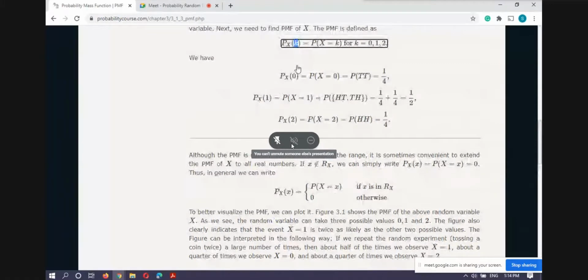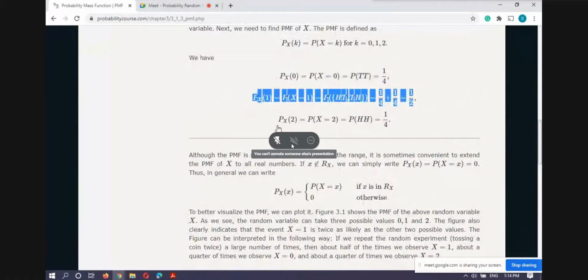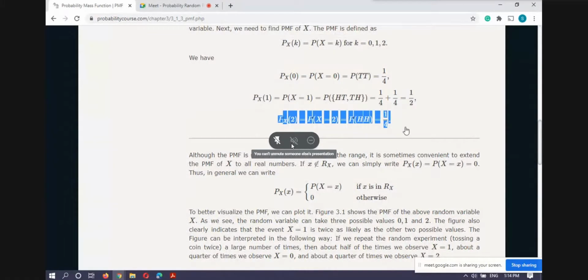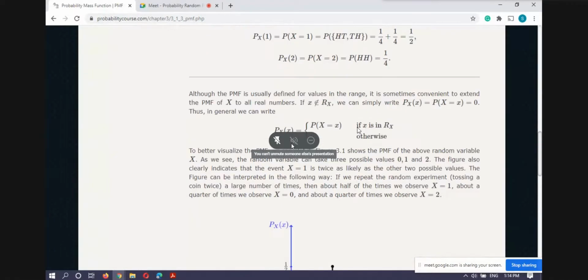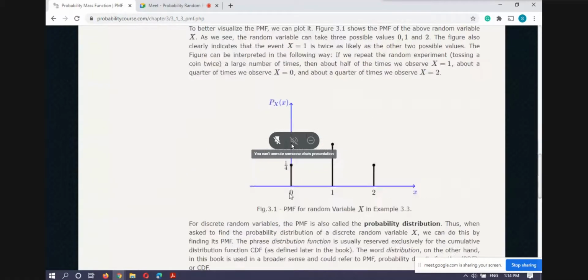Now I have already obtained the values of P_X(k) for three values of k, so I want to plot these values. In my notebook I am taking the real line as a vertical line, but for this book they have taken the real line as a horizontal line, and on the horizontal line we take three values of x: one is 0, another is 1, and the third is 2.